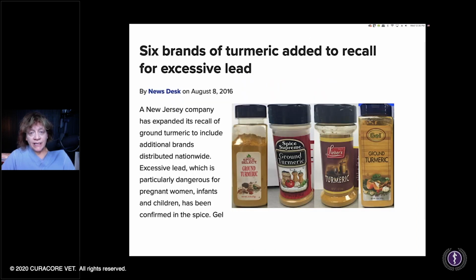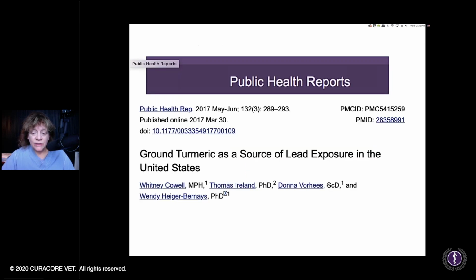These brands had been recalled back in 2016. So even in the US, ground turmeric as a source of lead exposure in the US, 2017 report. So ideally you would get a compound that is safe, but really, sprinkling a little bit of turmeric on a dog's food every day, maybe there'll be a cumulative benefit. There's a lot to consider there. If you really wanted the anti-inflammatory effects from turmeric, you should be giving curcumin, and likely in a capsule.